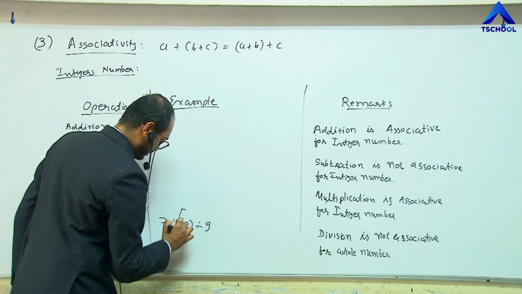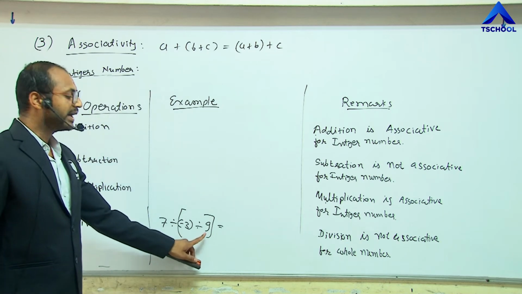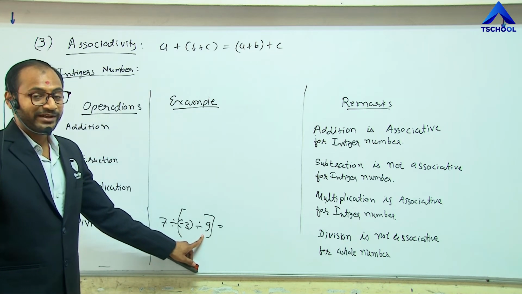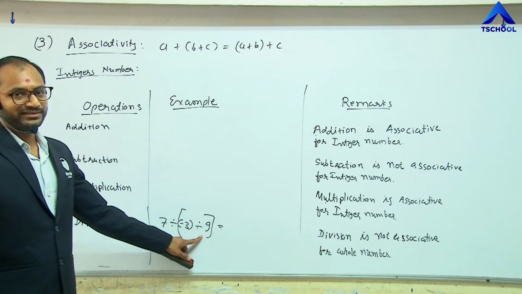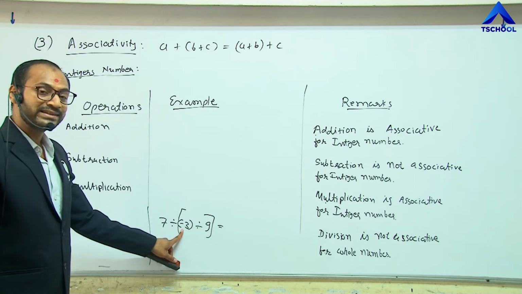So let me group these two first. Minus 3 divided by 9 gives minus 1 upon 3; 3 threes are 9, and the minus sign remains as it is.